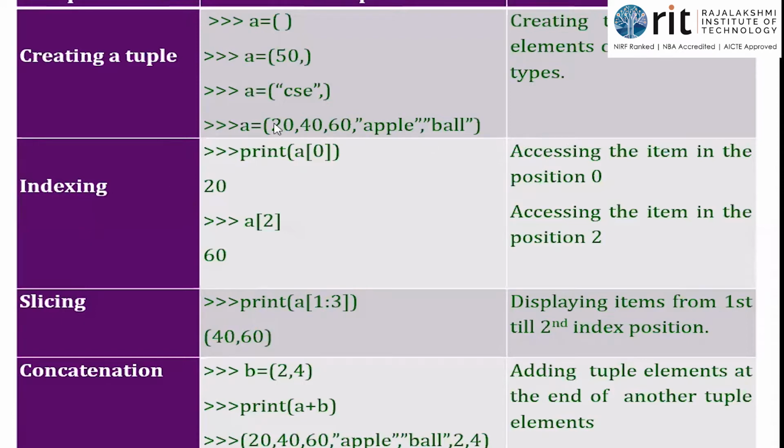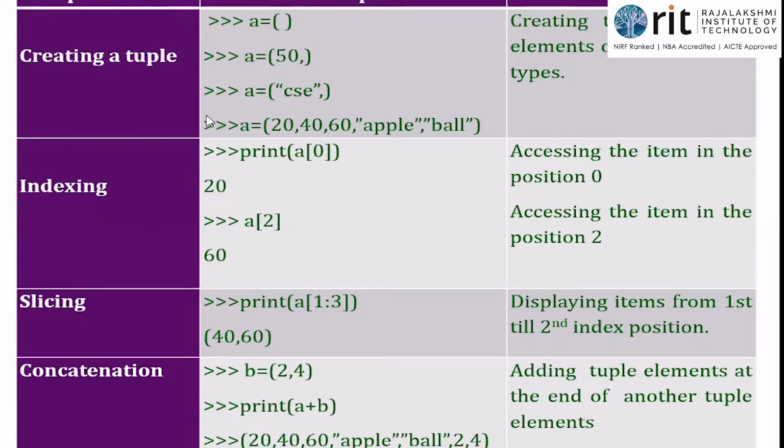I've created all these with the name A. So when you print A after the fourth line, it will show only the most recent value, 20, 40, 60, apple and ball. If you want to retain all the values, you can use different names: tuple 1, tuple 2, tuple 3 and tuple 4. So these are the different ways of creating a tuple. The other way is using the tuple method that we saw just before.